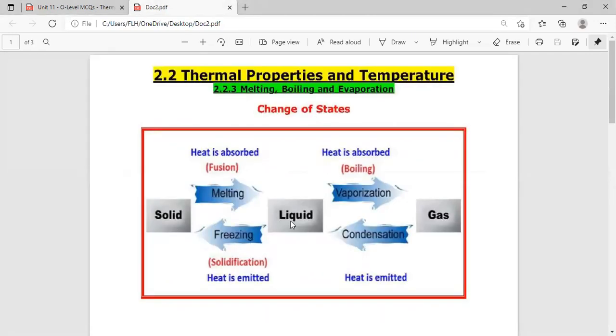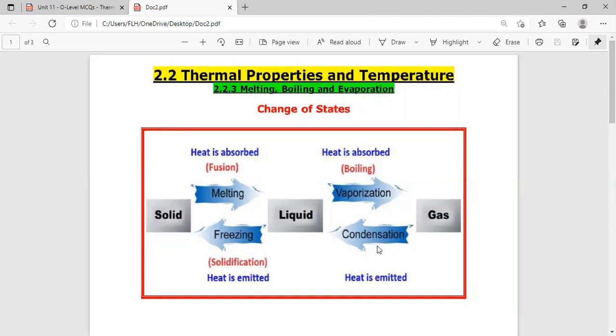When solid turns into liquid, that process is called melting, and an alternate name for this process is fusion as well. And when liquid turns into gas, that process is called vaporization, or that is also called boiling. In these two processes, heat is absorbed by the matter, that is solid and liquid. But when gas turns into liquid, that process is called condensation. It is the reverse process of vaporization. And when liquid turns into solid, that process is called freezing or solidification.